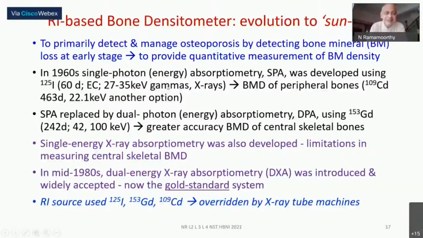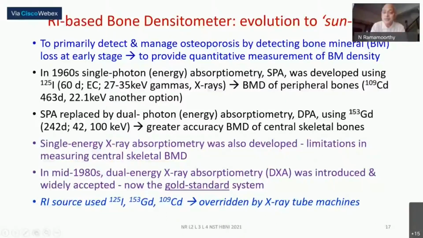Then they recognized that instead of using only one gamma and one attenuation, if you have a dual energy, one lower and one slightly higher, then your sensitivity for looking for the bone mineral loss will become more, because you now have a differential transmission, differential absorption arrangement. So this is what gave rise to dual energy absorptiometry.